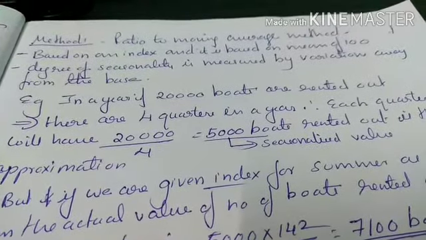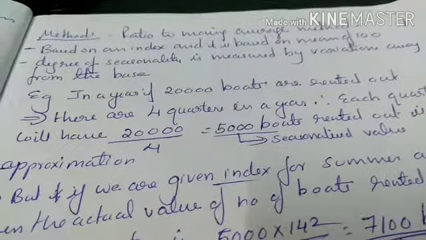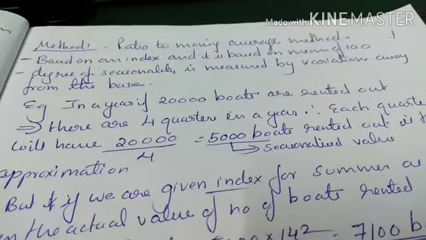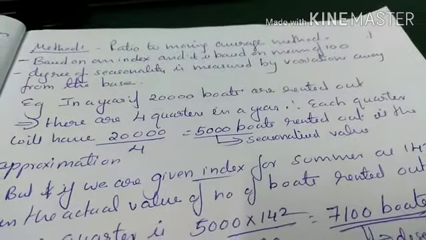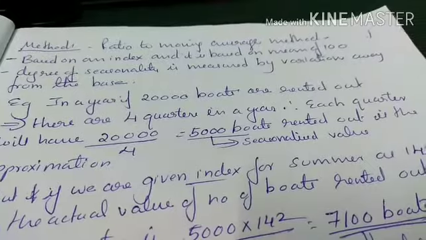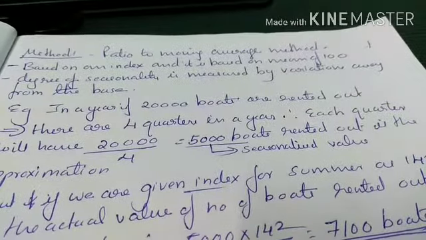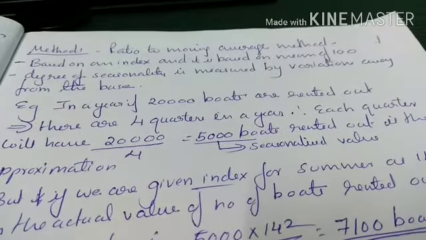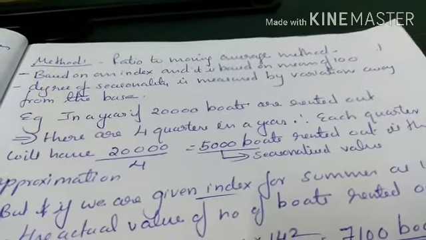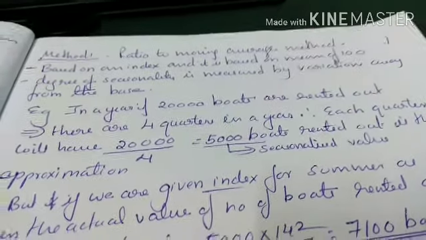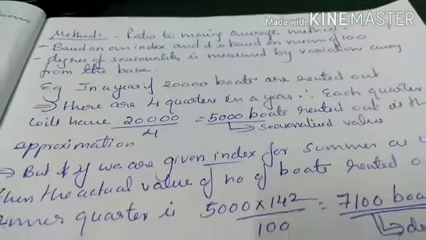So some board station has rented out 20,000 boards and there are 4 quarters, which means each quarter will have 20,000 by 4 equals 5,000 boards rented out. This is the seasonalized value. But we know that the same number of boards will not be rented out in each quarter. There may be some difference. So this 5,000 is just an approximation.